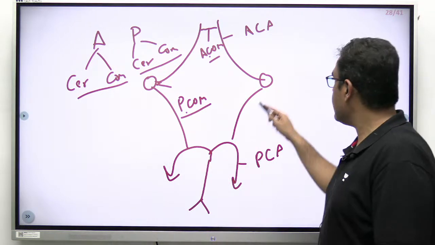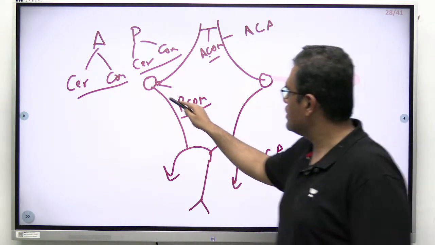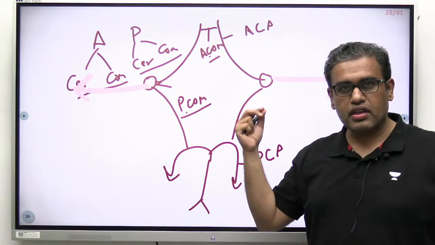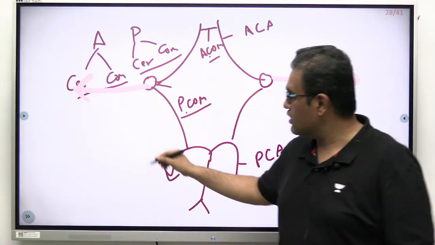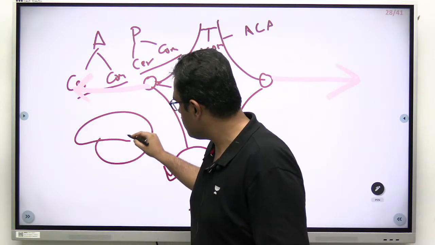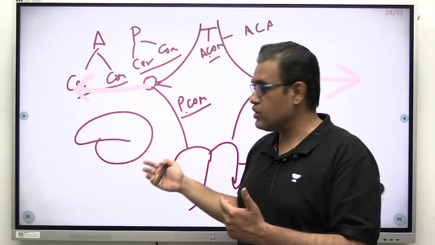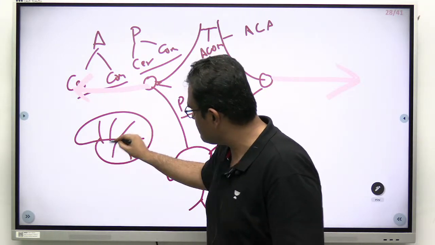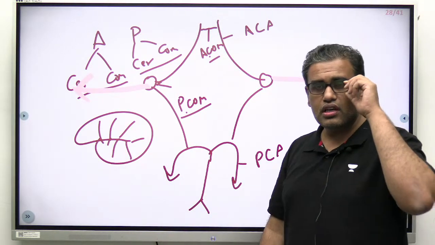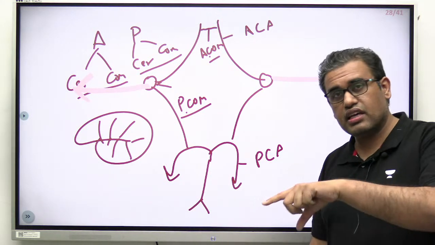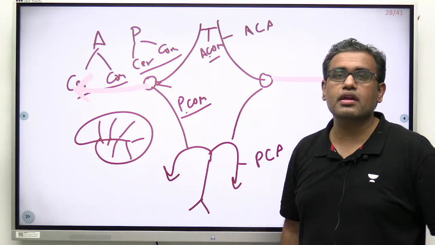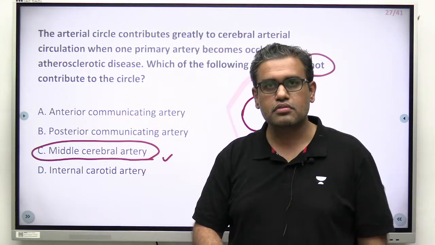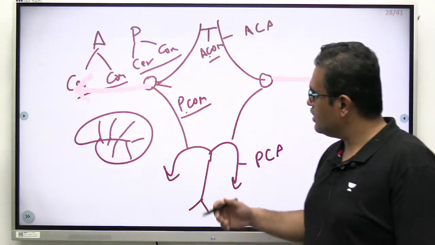Where is MCA? MCA goes laterally out from here, running inside the lateral sulcus. It goes laterally out. Out where, sir? We have seen in the brain part, it is coming through the lateral sulcus. So in the midline, it goes laterally out, then it comes out from here, and it supplies all of that. Remember that first question of Broca's, first or second question? Broca's area, Broca's aphasia, as well as right arm weakness: middle cerebral artery. So therefore the answer over here is middle cerebral artery. This much explanation is fine. Let's move to the next one.